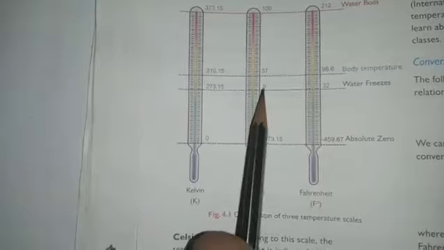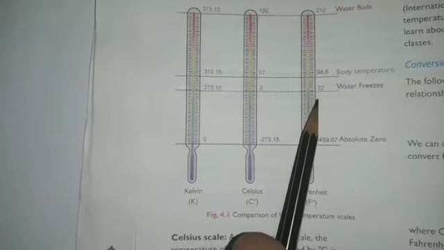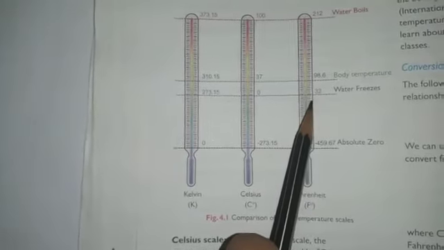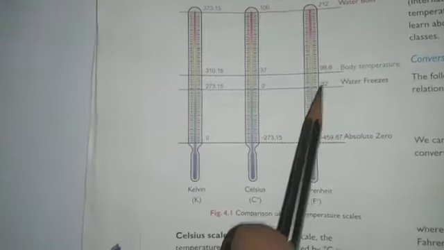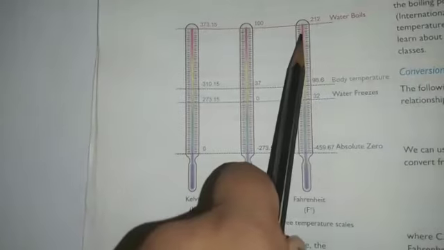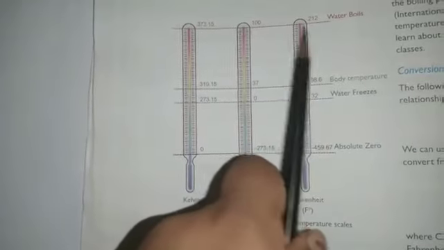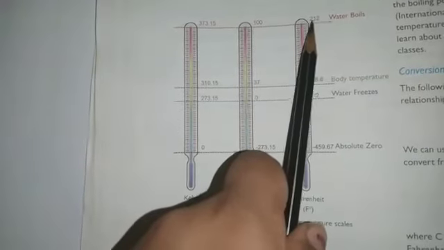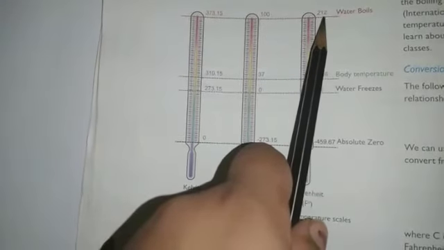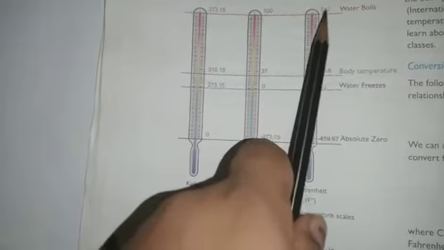It is the fixed point in this scale, 32 degree Fahrenheit. And the upper fixed point, the highest temperature in this scale, is 212 degree Fahrenheit.